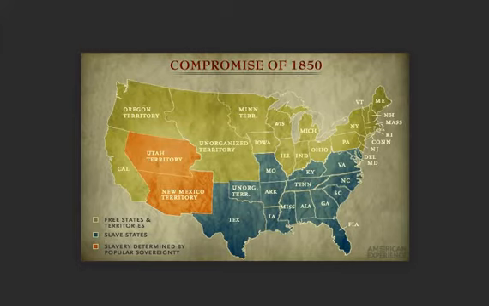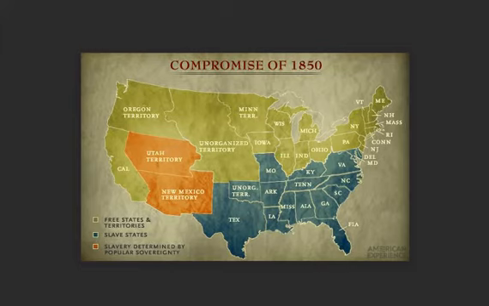Now, the Fugitive Slave Law was one of the most controversial elements of the 1850 Compromise and heightened northern fears of a slave power conspiracy.